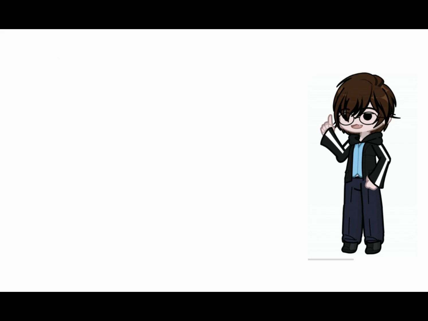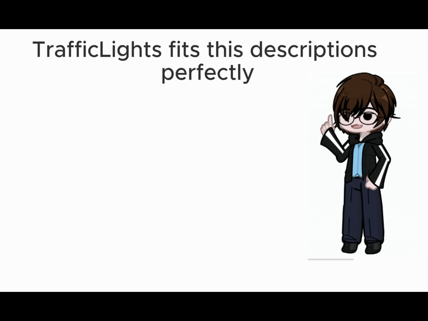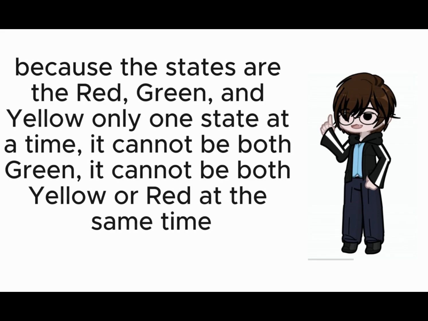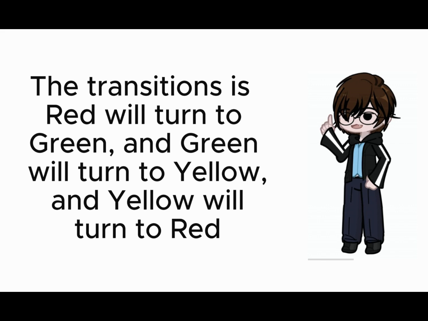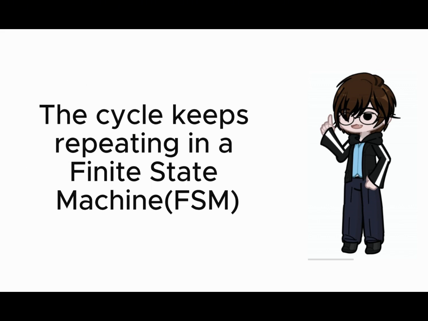That's the rule. Now, traffic lights fit this description perfectly because the states are, let's say, red, green, and yellow. Only one state at a time. It cannot be both red and green, both yellow and red, or green and yellow at the same time. Now the transitions: red will turn to green, green will turn to yellow, and yellow will turn to red. The cycle keeps repeating in a finite state machine, or what we call FSM.